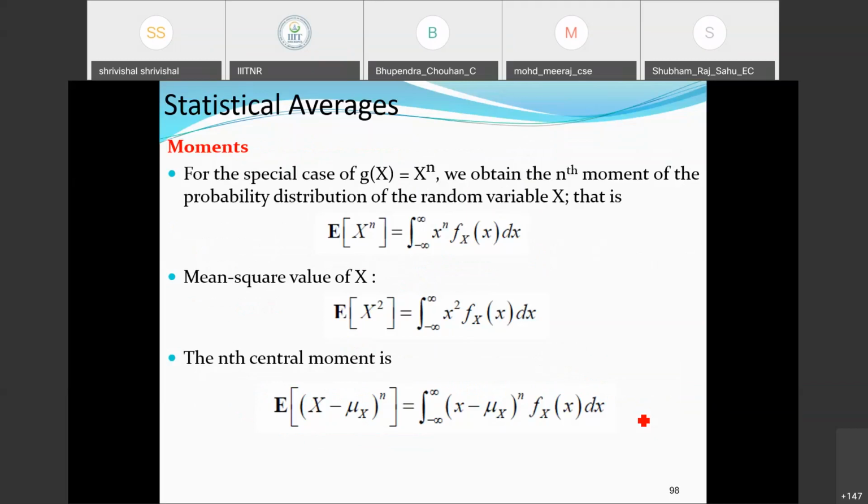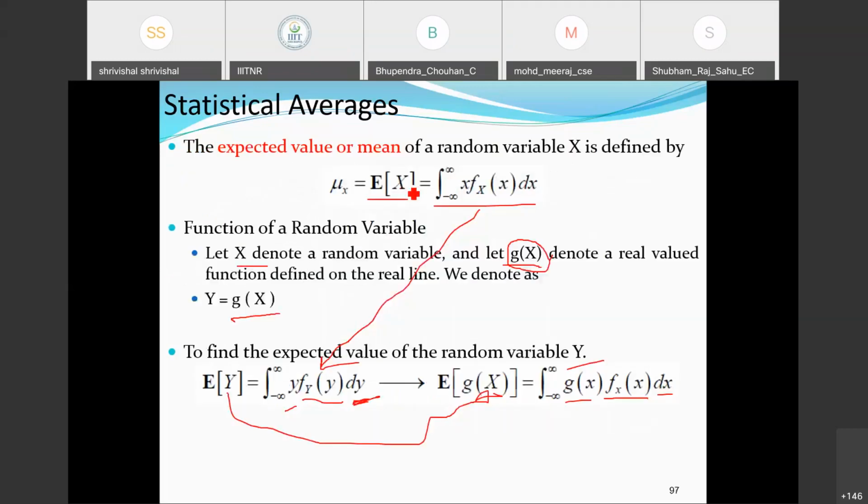Based on our application requirement, as we discussed in our initial discussion, now we are going to generalize those properties under the broader umbrella of statistical average. Here we are going to define the function g(x). Just like in the previous case, this expression is the integral from minus infinity to infinity of g(x) into f_X(x) dx.